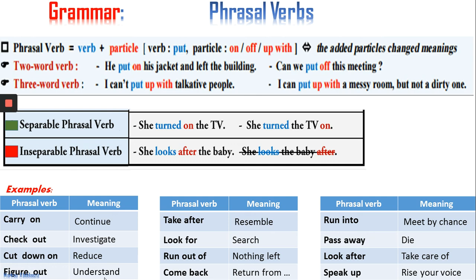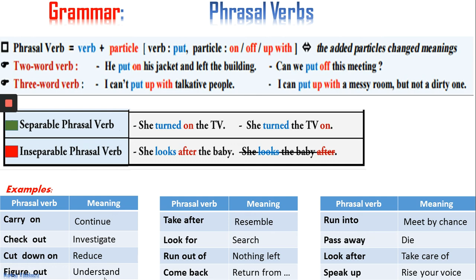And we have, as I said, two types of phrasal verbs: separable phrasal verbs and inseparable phrasal verbs. And here we have some examples of other phrasal verbs along with their meanings. For example, sometimes we hear the phrasal verb carry on. This means continue. So you are doing a good job, carry on, or go on. Also, it could be used in the same context.